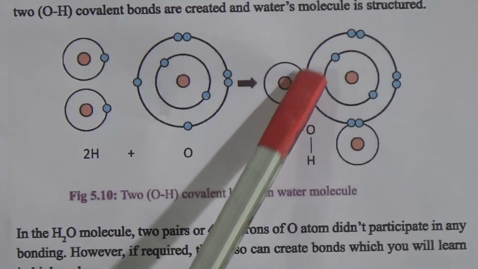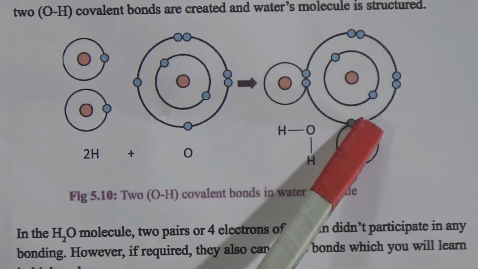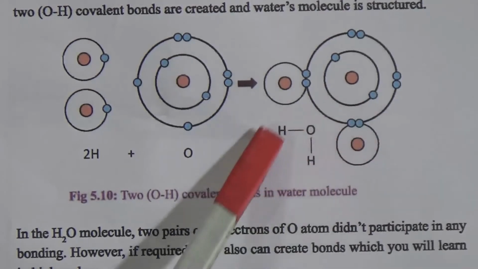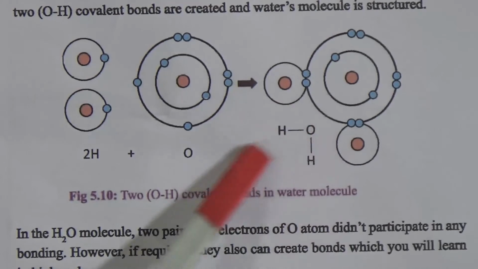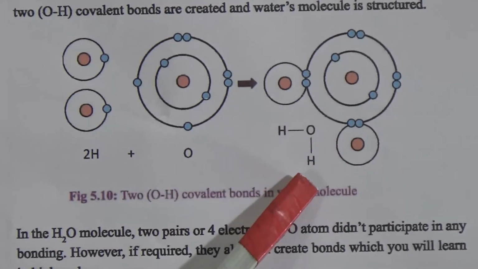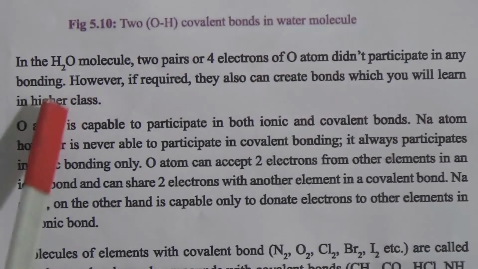Look, one hydrogen shares 1 electron with oxygen, and another hydrogen also shares 1 electron with oxygen, and thus 1 oxygen atom makes 2 covalent bonds with 2 hydrogen atoms. In the water molecule, 2 pairs of 4 electrons of the oxygen atom did not participate in any bonding. However, if required, they can also create bonds, which you will learn in higher classes.